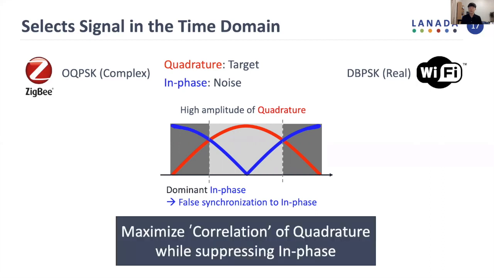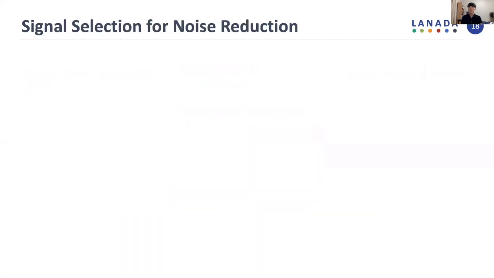So our question is how to maximize the correlation to only the quadrature part while suppressing the noise of in-phase. To answer this question, we propose signal selection for noise reduction.